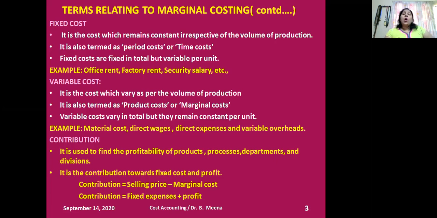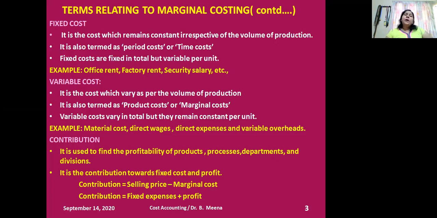I can give examples. For one unit of raw material, you need to pay 10 rupees. If I purchase 100 units, then my TVC is 1000. If I purchase 200 units of raw materials, my TVC is 2000.